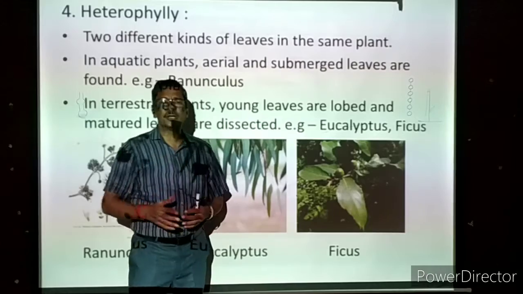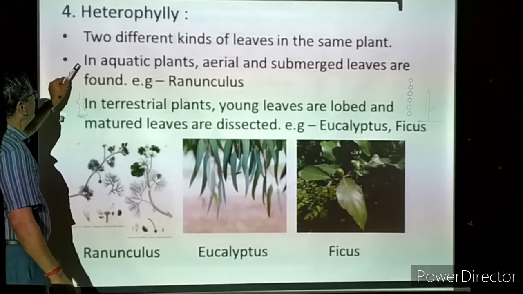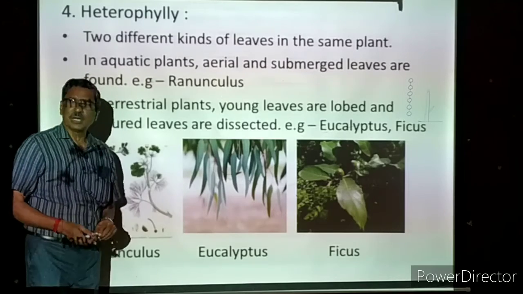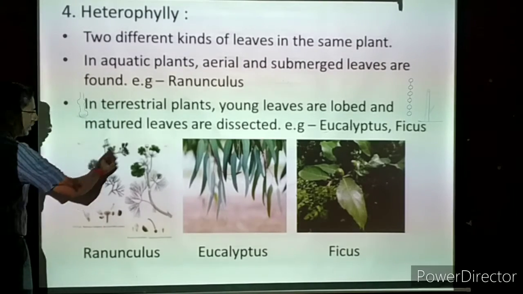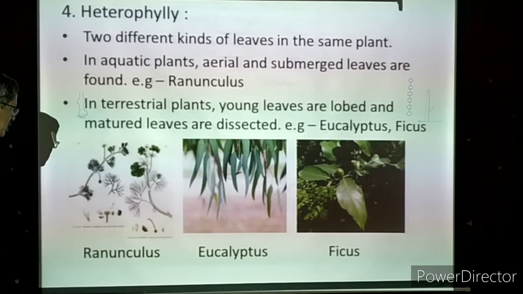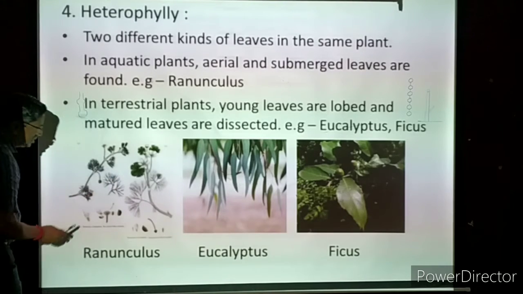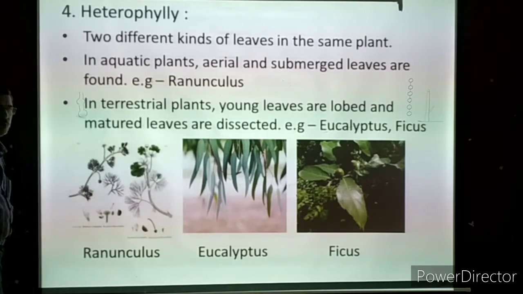Why are we taking the same plant? In the same branch, we can find two different types of leaves. For example, in aquatic plants such as ranunculus, one portion of the stem is underwater and one portion is above the water.